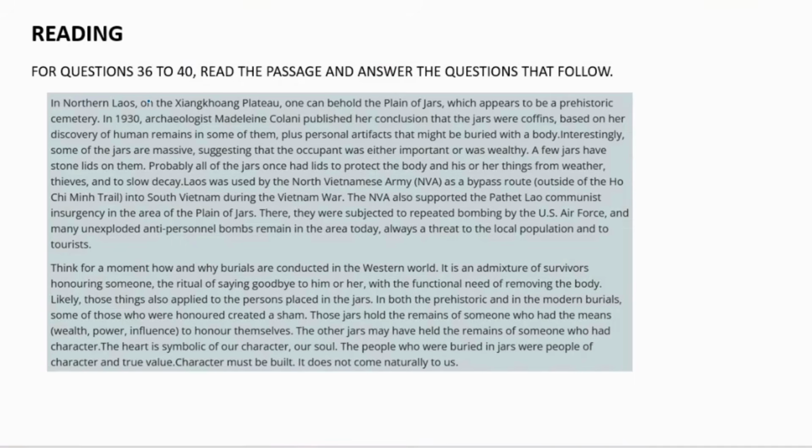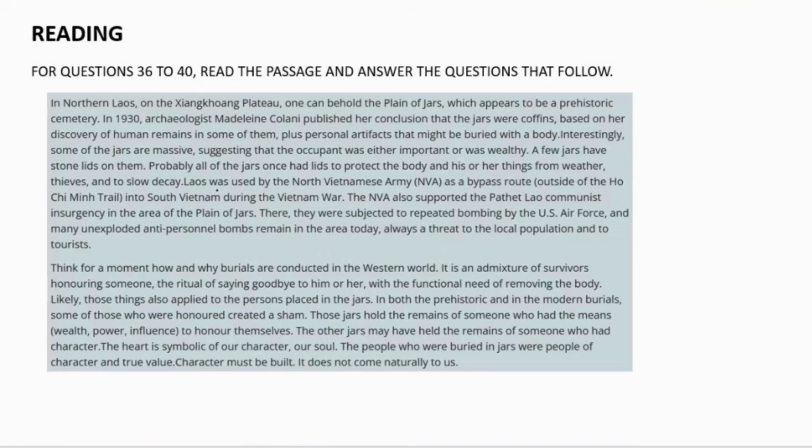In northern Laos, on the Xiangkhoang Plateau, one can behold the Plain of Jars, which appears to be a prehistoric cemetery. In 1930, archaeologist Madeleine Colani published her conclusion that the jars were coffins based on her discovery of human remains in some of them, plus personal artifacts that might be buried with the body. Interestingly, some of the jars are massive, suggesting that the occupant was either important or wealthy. A few jars have stone lids on them. Probably all of the jars once had lids to protect the body and his or her things from weather, thieves, and to slow decay.